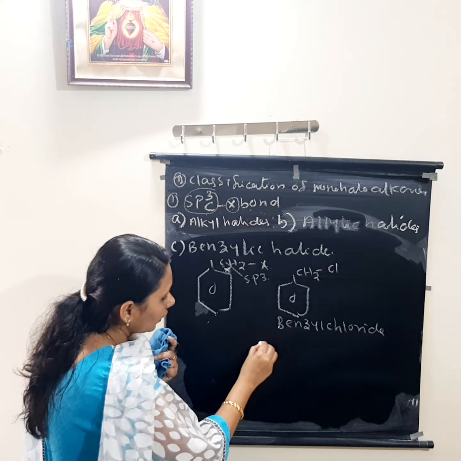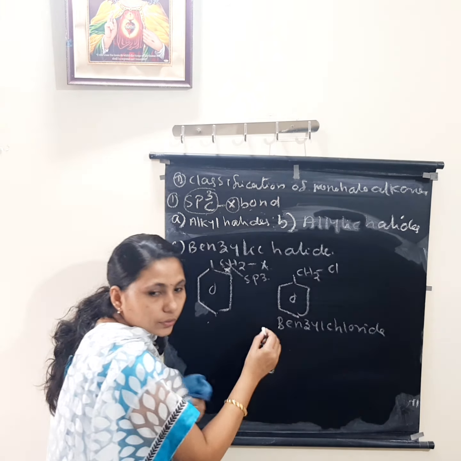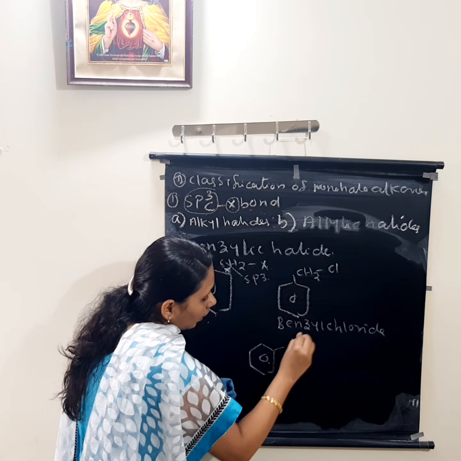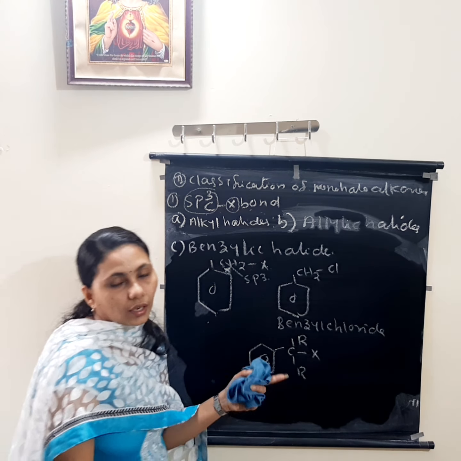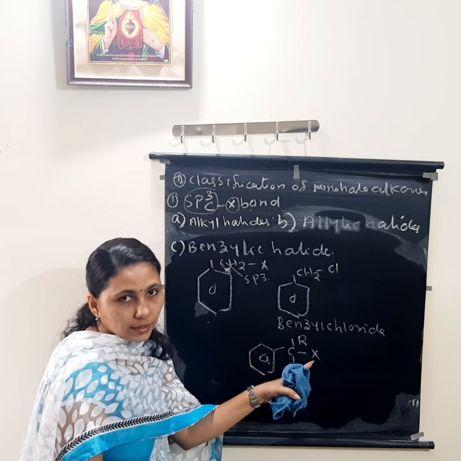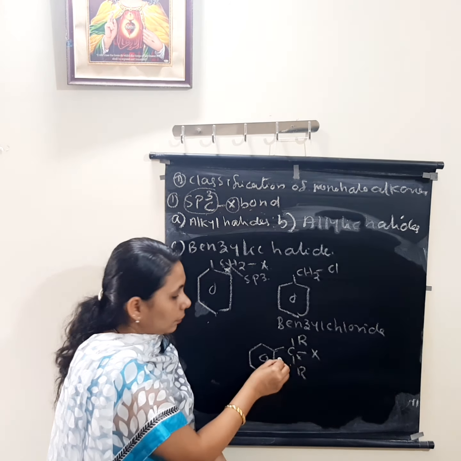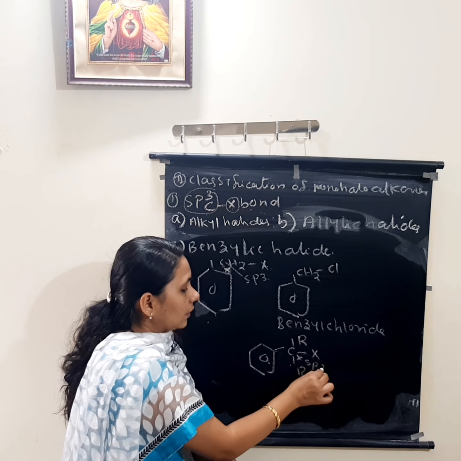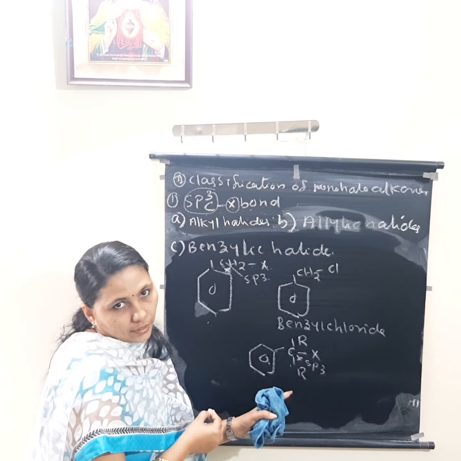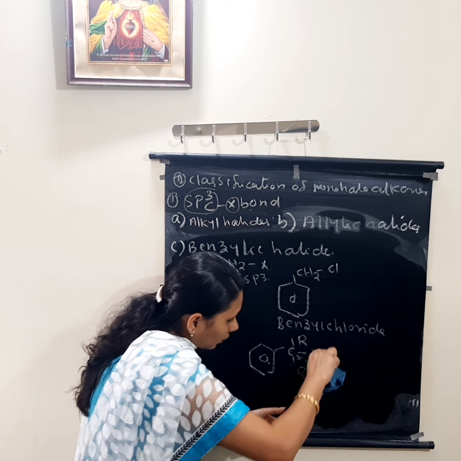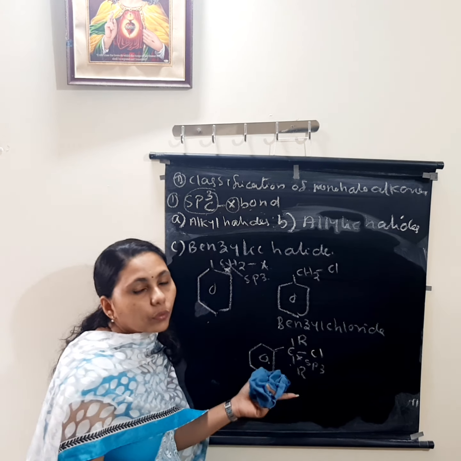One more example, you can write many examples. Two examples I think are given in this one. See here, this is the X, the halogen. It is attached to this carbon atom. It does not have any double bond or triple bond. So it is also which carbon? sp3, and it is coming next to which one? Next to the benzene ring.